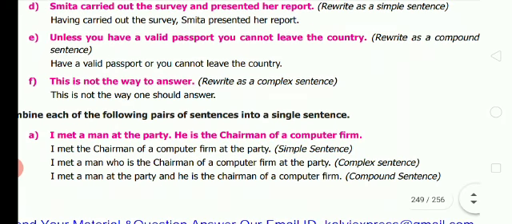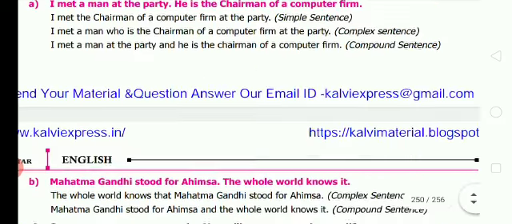Combine each of the following pairs of sentences into a single sentence. See here. I met a man at the party. He is the chairman of a computer firm. Okay. First, simple sentence. I met the chairman of a computer firm at the party. Right? Moving on to the complex sentence. I met a man who is the chairman of a computer firm at the party. Okay. Then compound sentence. I met a man at the party and he is the chairman of a computer firm.